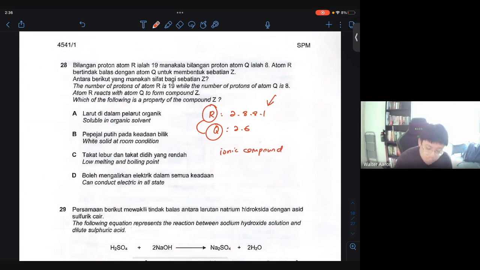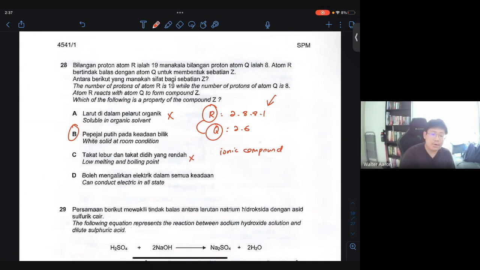Okay, so what are the properties of ionic compound in this case? I would say the best answer here will be B, white solid at room conditions. Now, it is not soluble in organic solvent. That's for covalent substances. It doesn't have low melting and boiling point. You have high melting and boiling point.